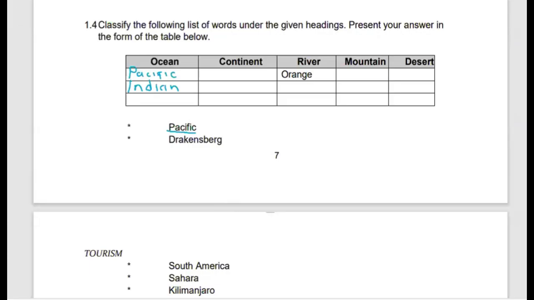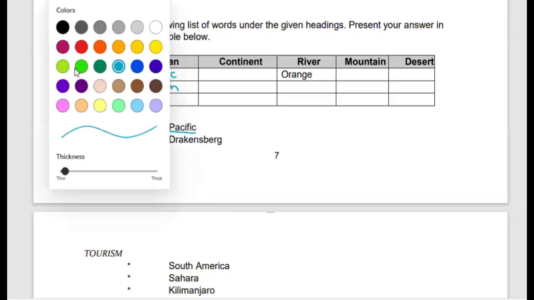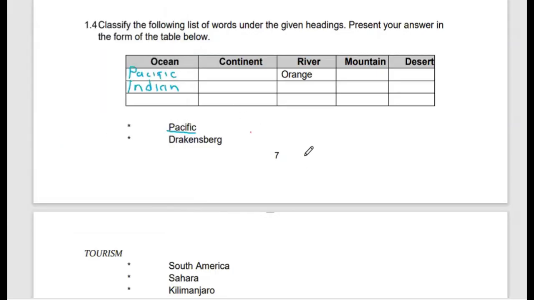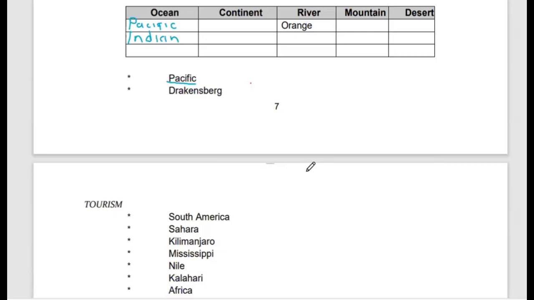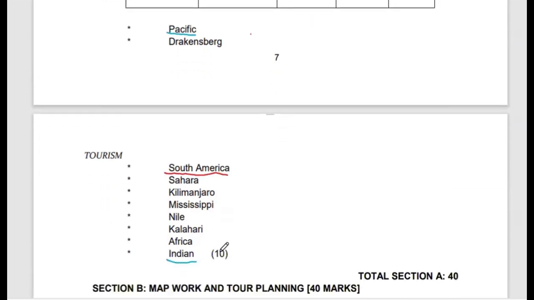Now we are moving on to the next option, which is the continents. I'm going to highlight the continents in red. The first continent we come across is South America. Then if we continue down the list, we also have Africa. So we have two continents there.